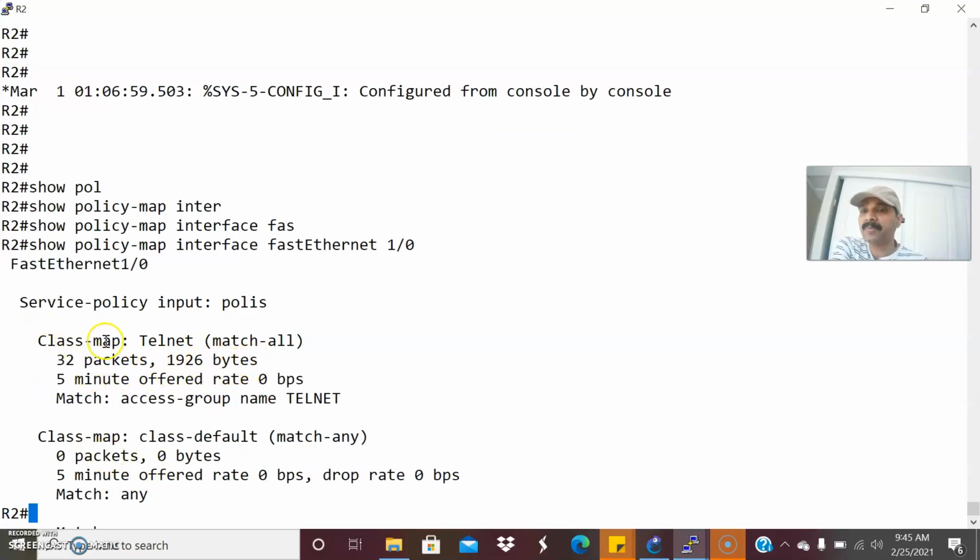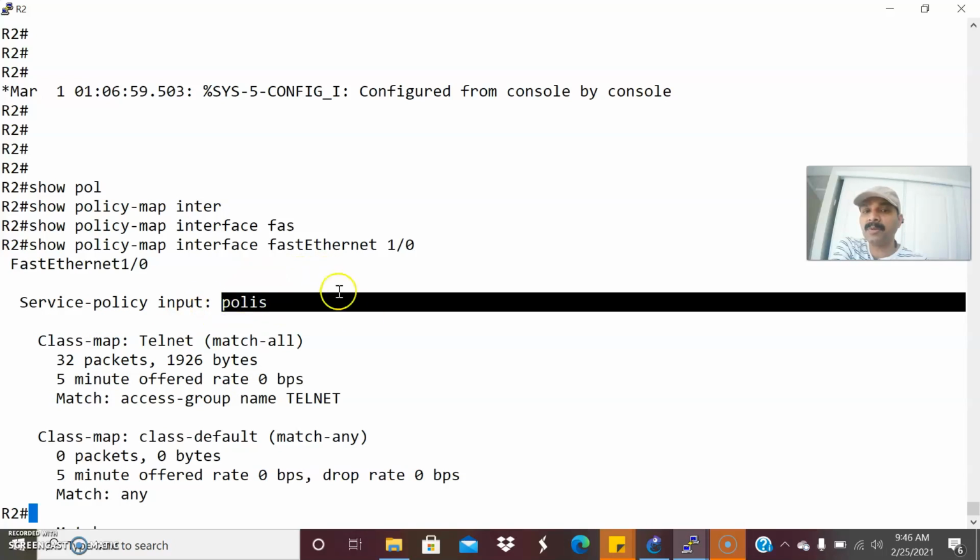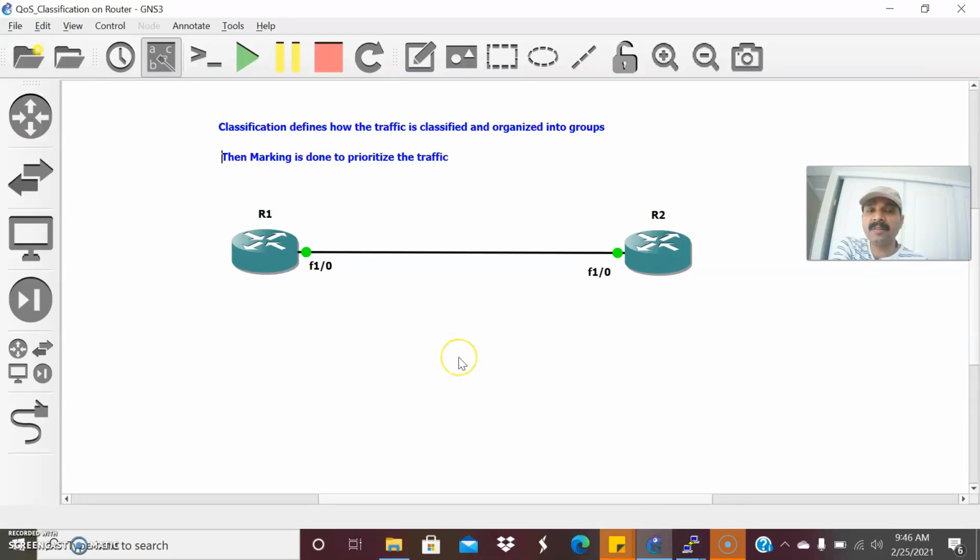So this is the class map and the service policy name is POLIS policy. This same thing I applied to the interface. So I have done the 3 steps. First, I have done the classification using the class map. Then we have to apply a policy map. Then we have to map this class name to the policy map. The policy map is used to define the level of classification. So the type of service I am going to assign is in the policy map. Once that is done, I have to assign it to the interface.